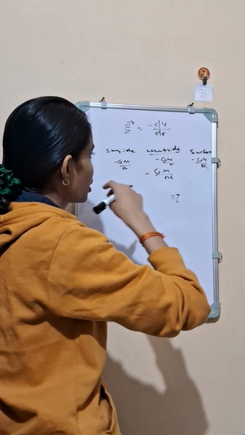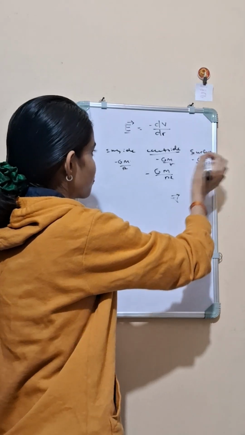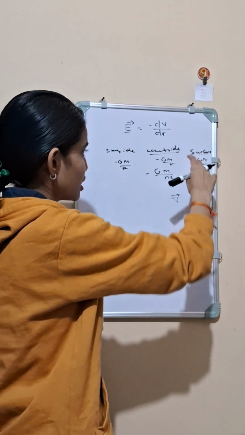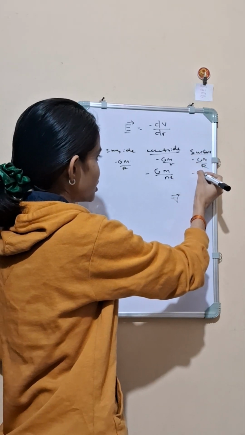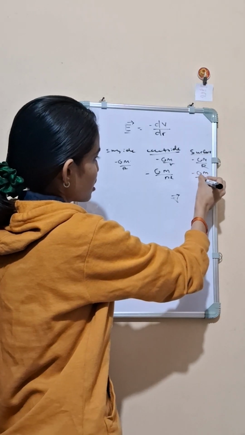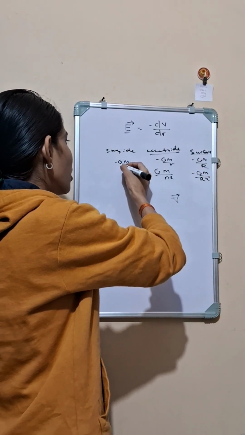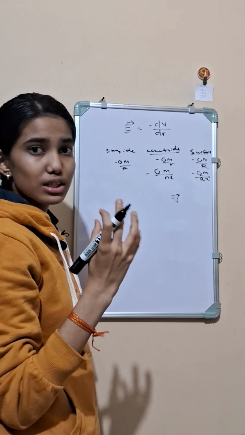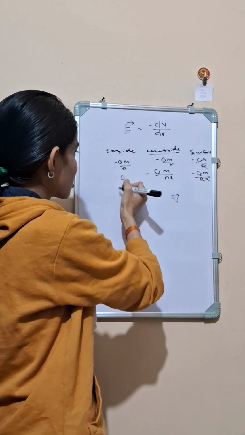If I take the field due to the spherical shell on the surface, it will be equal to minus GM by, if I put small r equal to capital R, I will get minus GM by R square. But inside, G, M and R are constant for the dr, so differentiating this will result in 0.